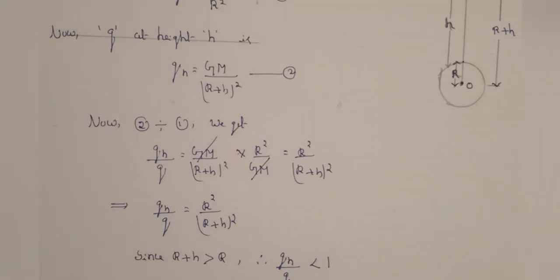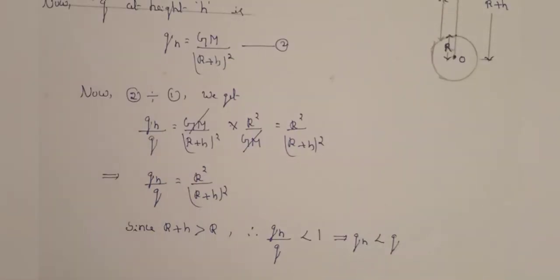It means gh is less than g. This shows that the value of g decreases as we go higher and higher. Therefore, the value of g decreases with the height from the surface of the earth.